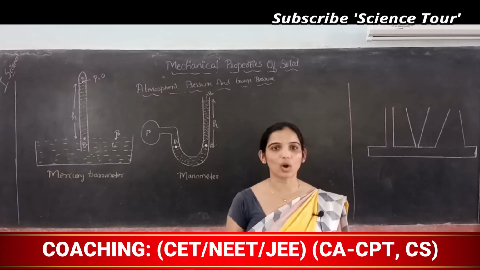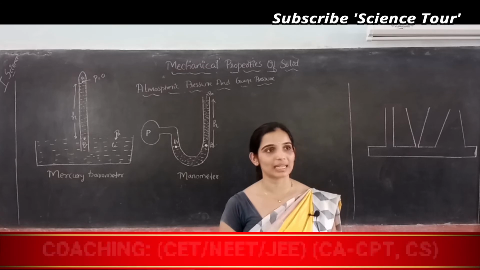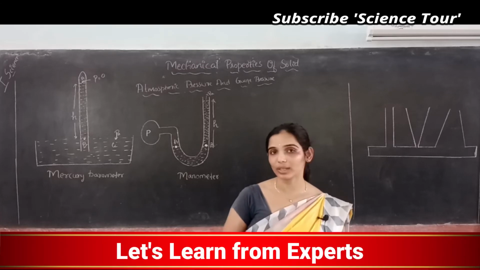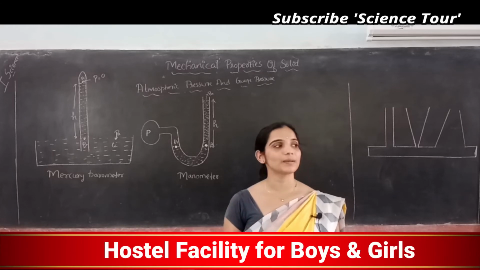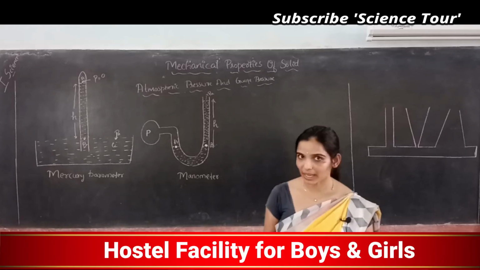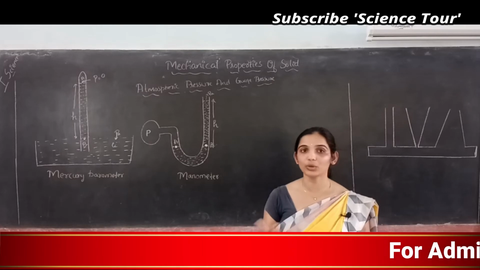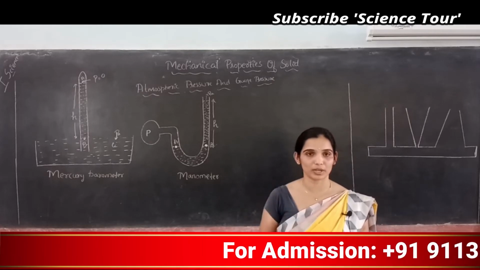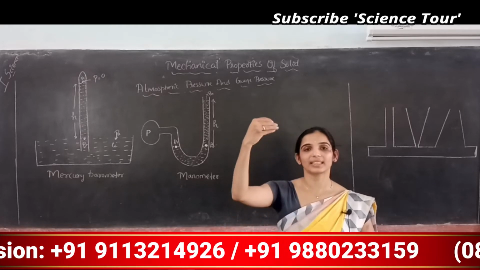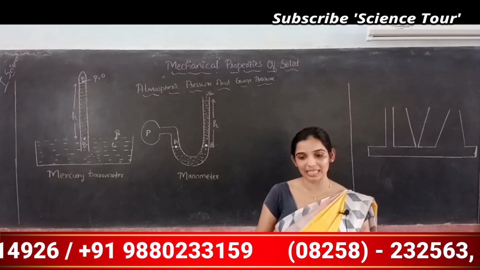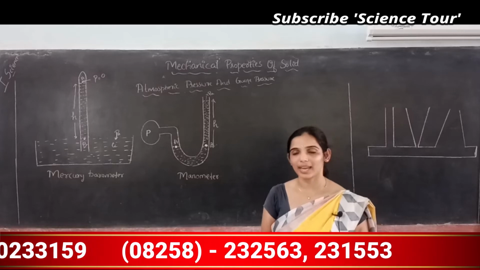So let's recall whatever we have learned in our previous classes. We have learned Pascal's law. According to that, pressure is the same at every point of the fluid at the same height, and we have calculated gauge pressure. You know what is gauge pressure? That is the excess pressure. As the depth increases or as the height increases, pressure increases. That increased pressure is called gauge pressure.